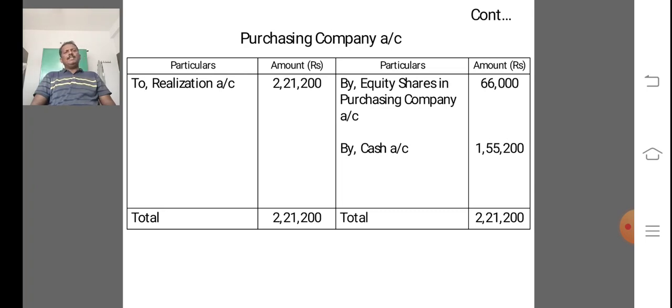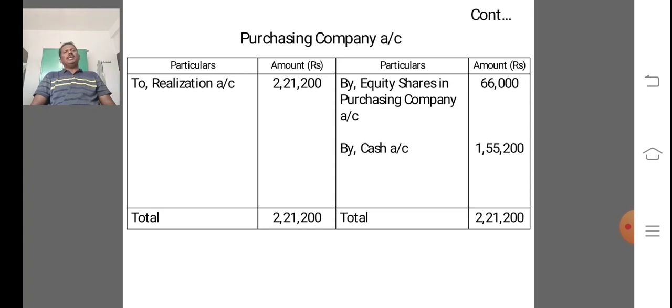Next, another one is the purchasing company account. It is very easy. The realization account 2,21,200 is credited in the realization account, so in the purchasing company account it should be debited. The entire 2,21,200 is paid in the form of equity shares and cash.